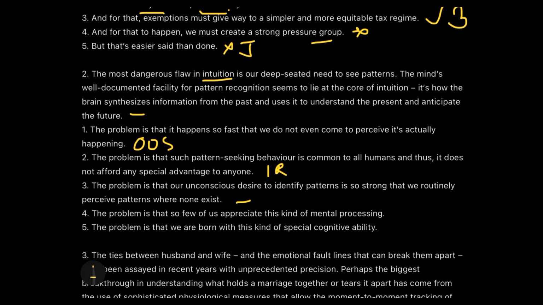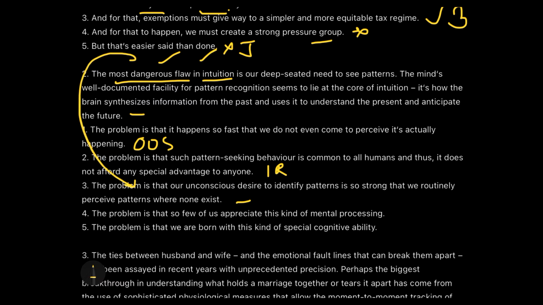And then we conclude our paragraph by stating that this is good, but the problem with this process is that we get so carried away, or identifying pattern is so strong, that we are routinely doing it in every place even if there exists no pattern. And that can be a perfect conclusion summing up this dangerous flaw in intuition.